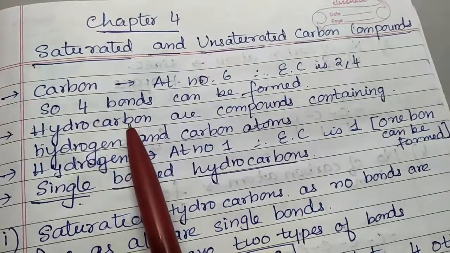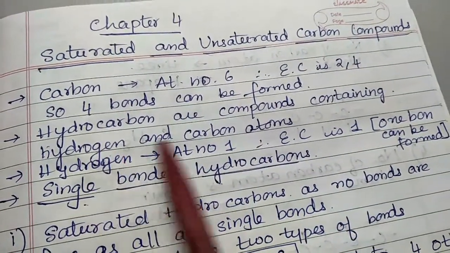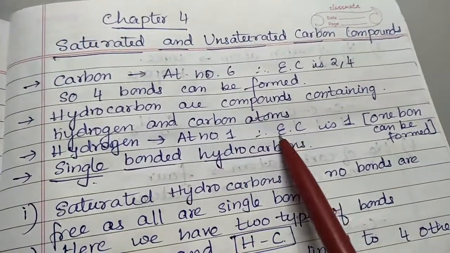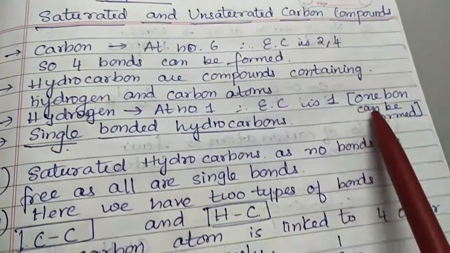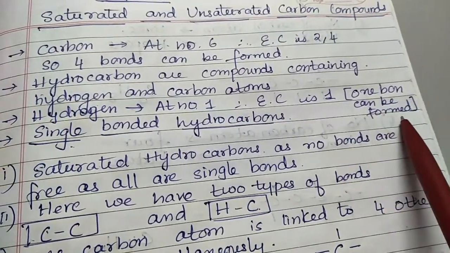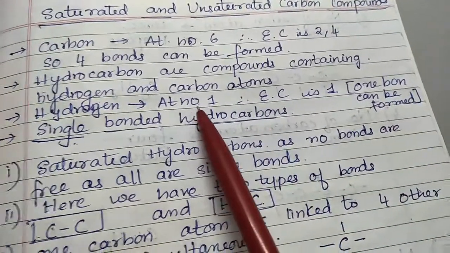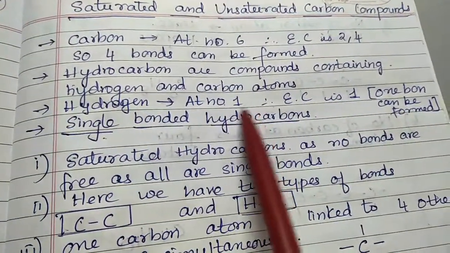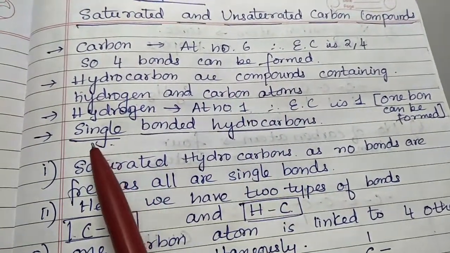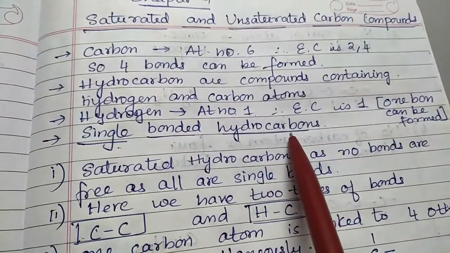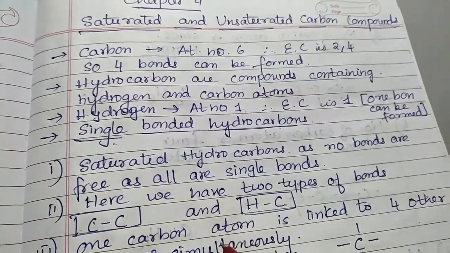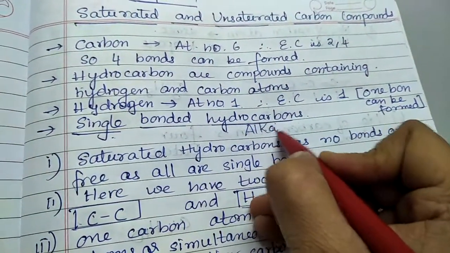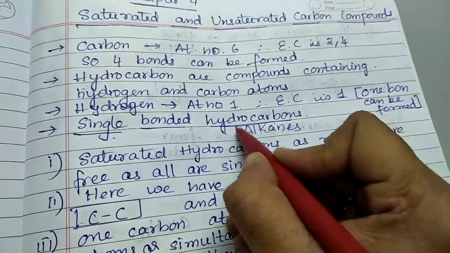Now hydrocarbons are the compounds which contain hydrogen and carbon. Hydrogen has atomic number 1, so the electronic configuration is 1, so only one bond can be formed by hydrogen. So carbon can form 4 bonds and hydrogen can form only 1 bond. We'll start with the first one, that is single bonded hydrocarbons. These single bonded hydrocarbons are also known as alkanes.